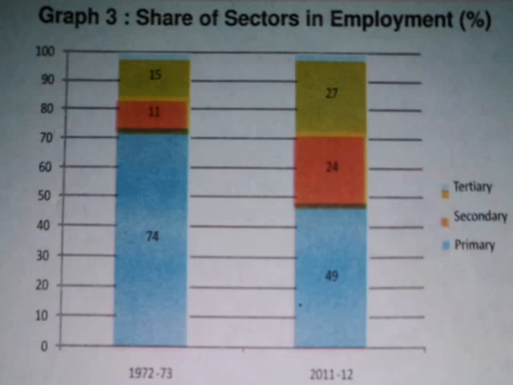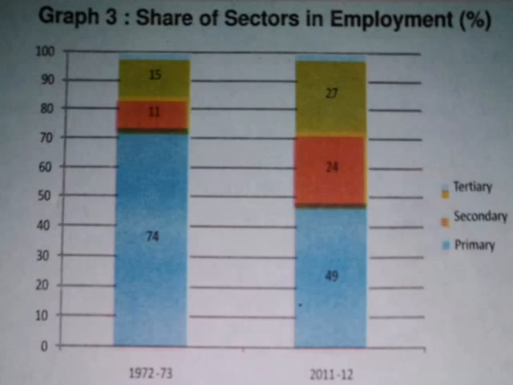That means more people are working in the primary sector than in the secondary and tertiary sector. This graph shows the number of people working in each sector. From this we can understand that in India more people work in the primary sector than in the secondary and tertiary sector.